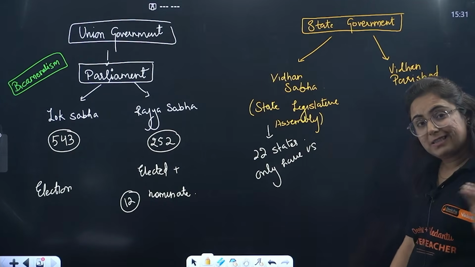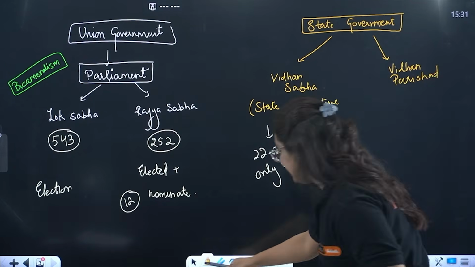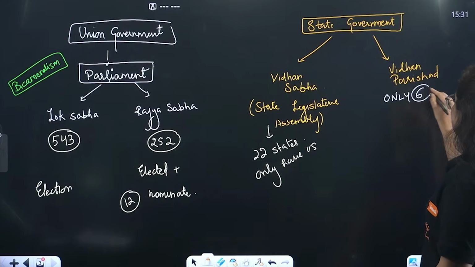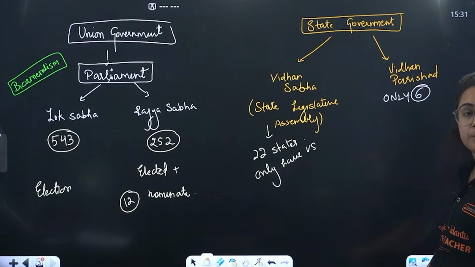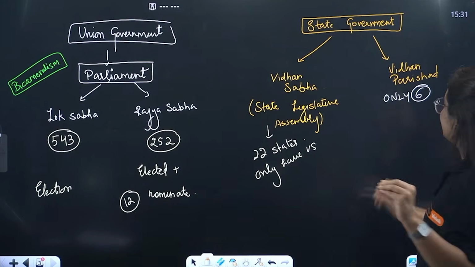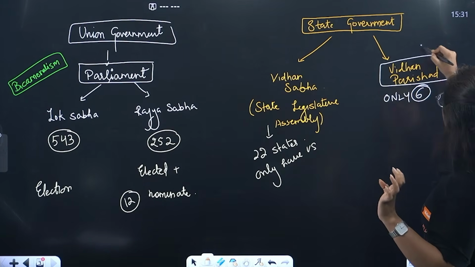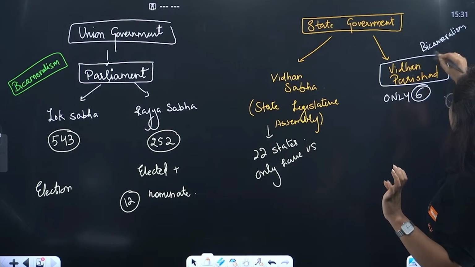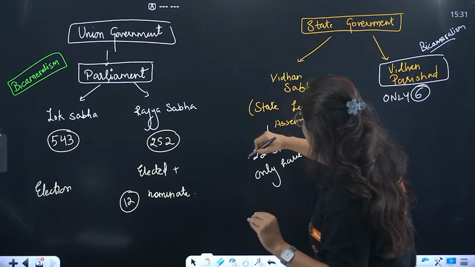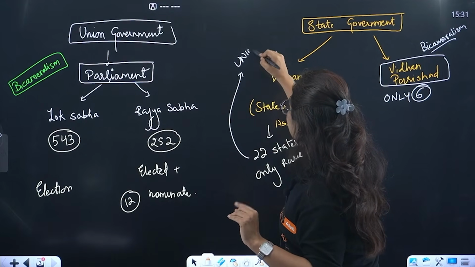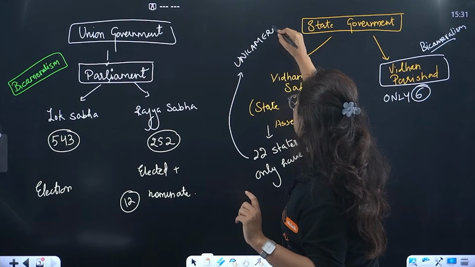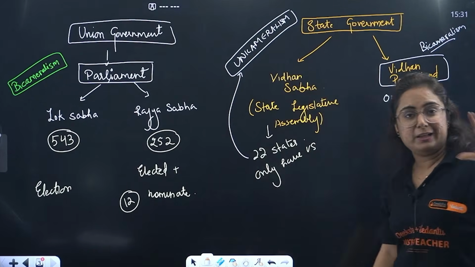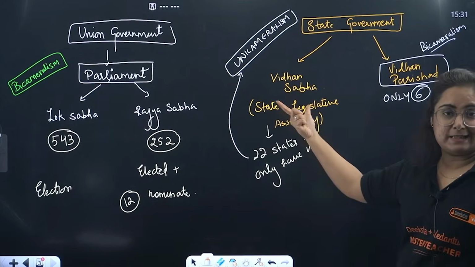But do all the states have this Vidhan Parishad? No, right? Only 6 states. How many states, beta? The 6 remaining states in India follow this structure of bicameralism in the state. The rest, all these 22 states, follow unicameralism. Unicameralism means what, beta? They have only one single body in their administrative unit, and that is Vidhan Sabha.